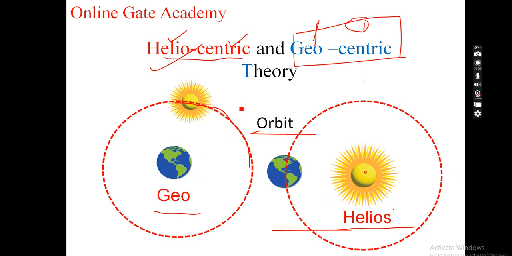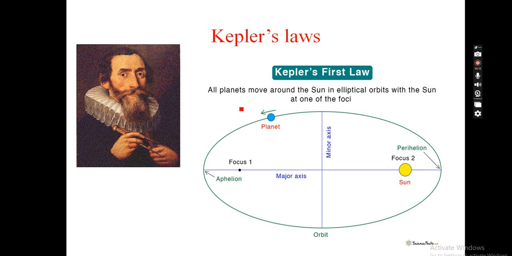Then came the assistant of a scientist named Tycho Brahe. Tycho Brahe was a stargazer, or planetary observer. With a telescope, he used to keep all the details recorded in a notebook.